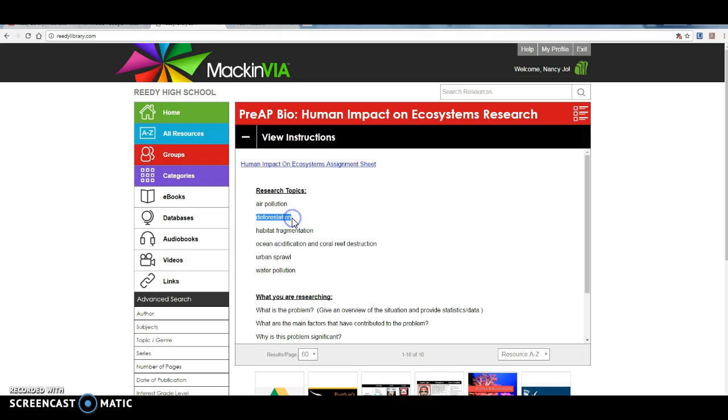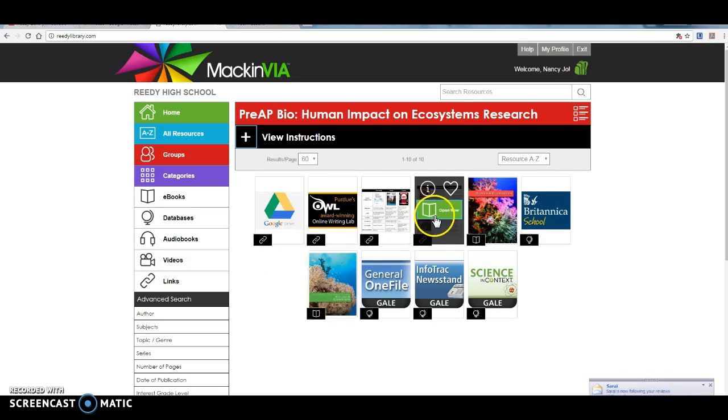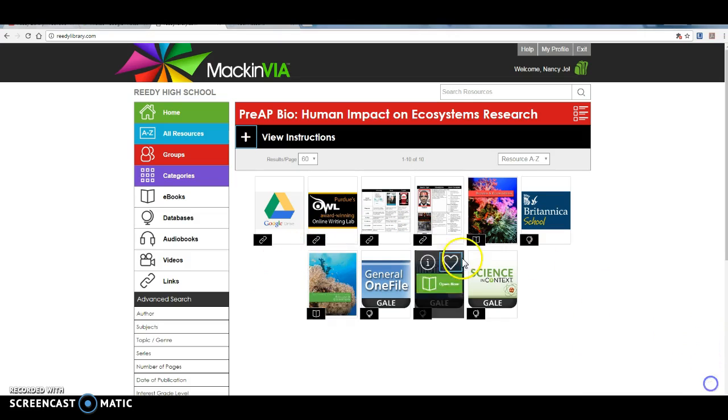So I'm just going to choose deforestation. I'm going to copy that. And then you'll notice down here there's a link to Google Drive, which will just open up Google Drive quick and easy for you. This is a link to the APA style guide. And then right here is just a link to a couple of resources that you may want to use for this assignment.